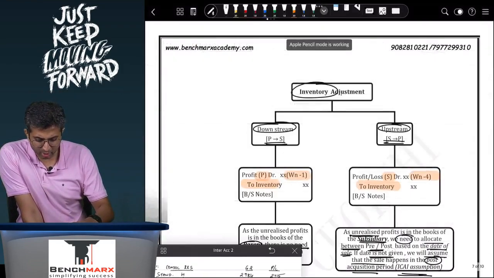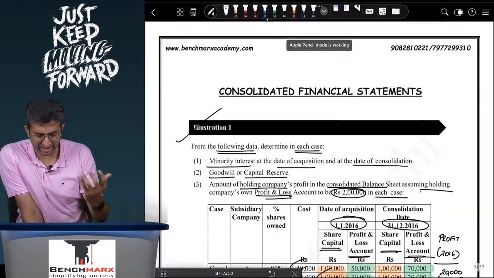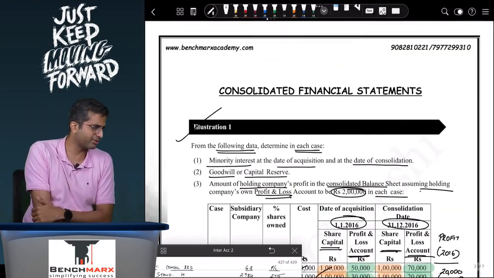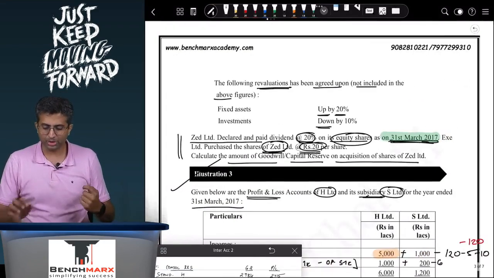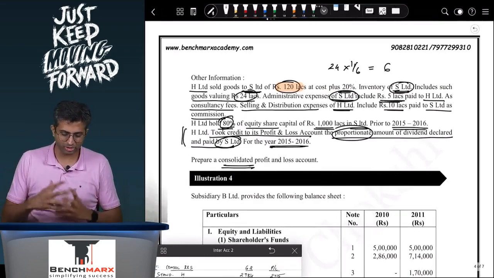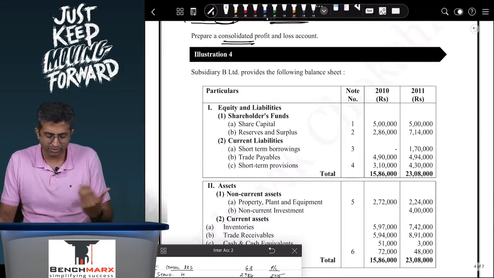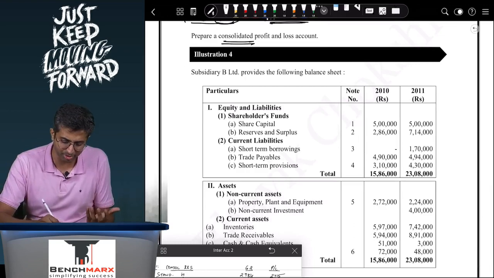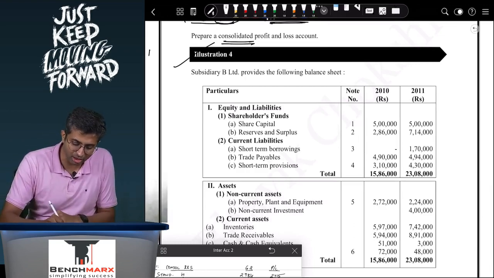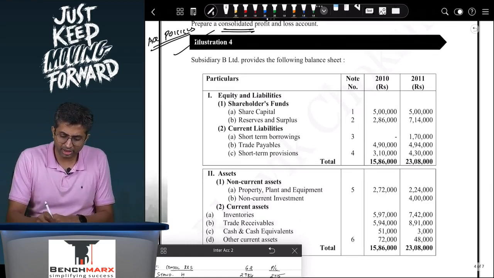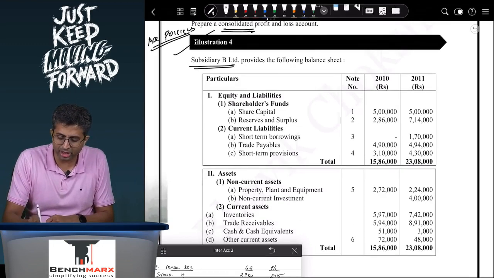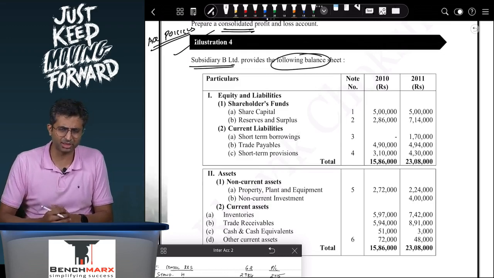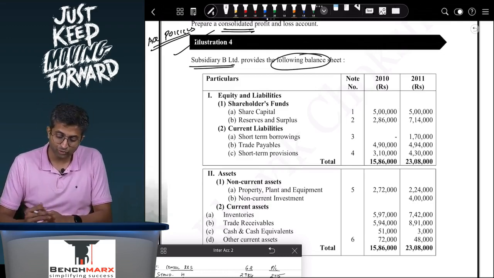So over here there was a particular question. I can understand that in a session over here, where probably you're not solving a full-fledged consolidation question, it becomes difficult. So we'll just quickly discuss illustration number 4. This is changes in accounting policies. We say uniform accounting policies need to be followed. So over here there is subsidiary B which is providing you with the following balance sheet. This question has come in the past. We'll quickly discuss it once.